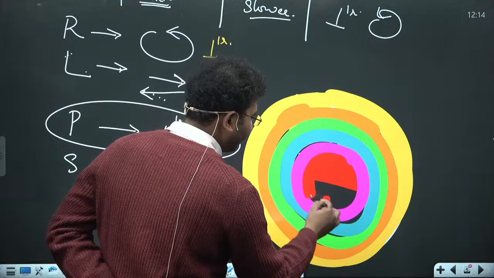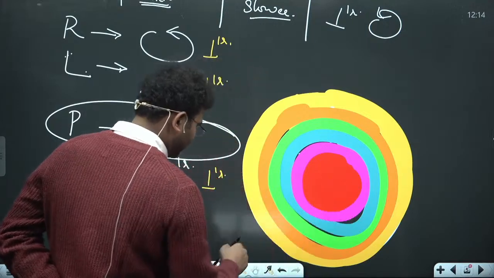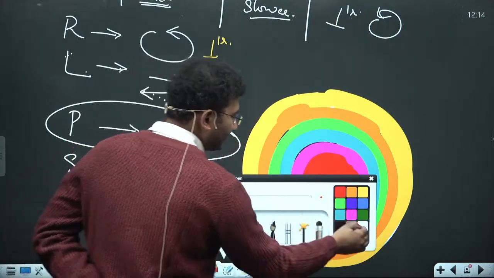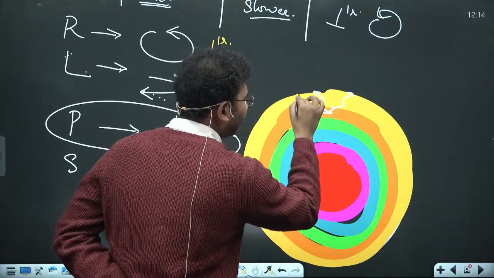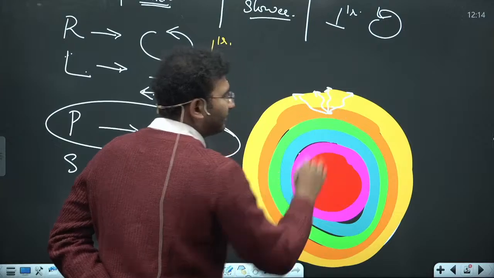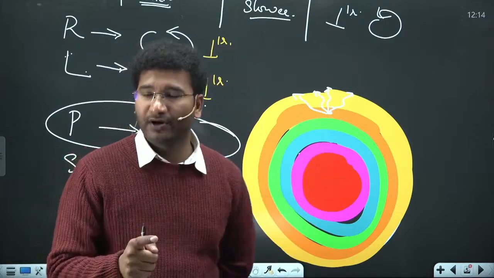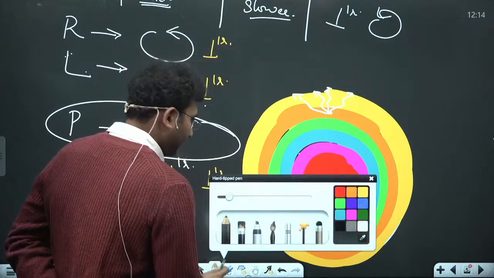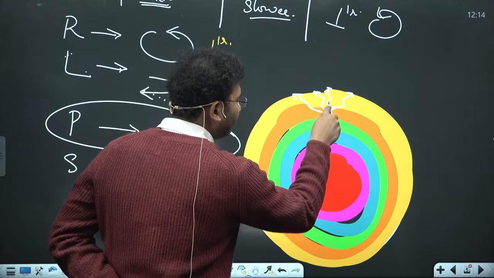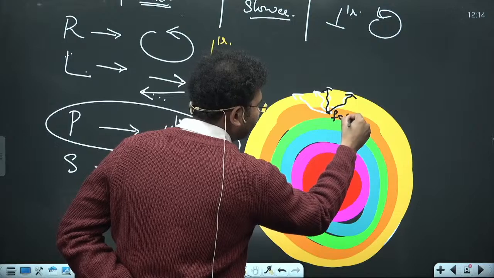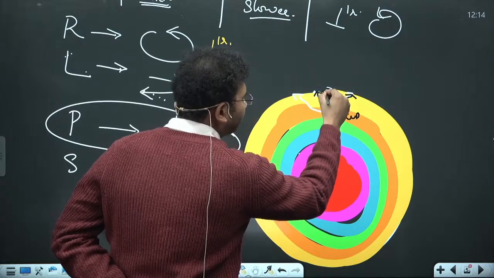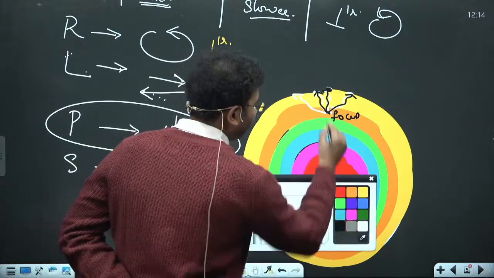Likewise you have another layer. See, whenever an earthquake occurs, if it is generated here, the earthquake waves travel in every direction. Now where is the epicenter? The epicenter is the point nearest to the focus. This is your focus and this is your epicenter. Okay.